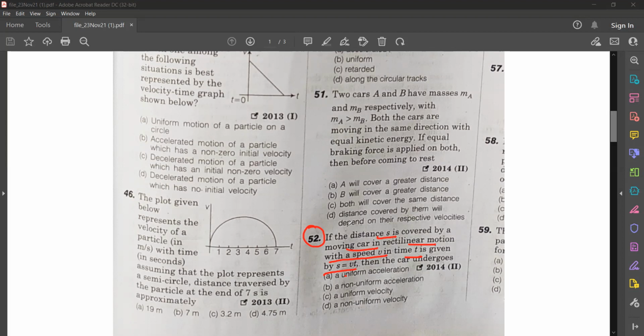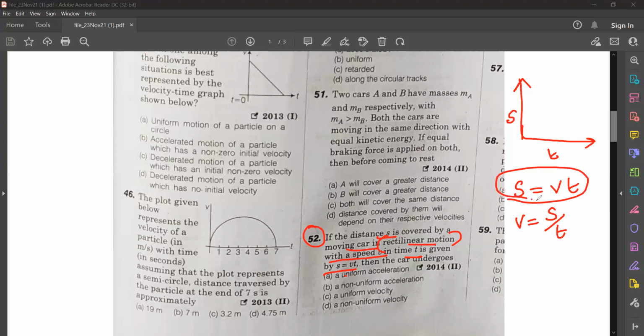Okay, so here the car is undergoing rectilinear motion. Rectilinear motion means straight line motion, isn't it? And it is having some speed. Now listen. Here they have given S is equal to Vt. From here, velocity is equal to S by t, isn't it? Now this is a linear equation, so surely we'll get a line when we plot.